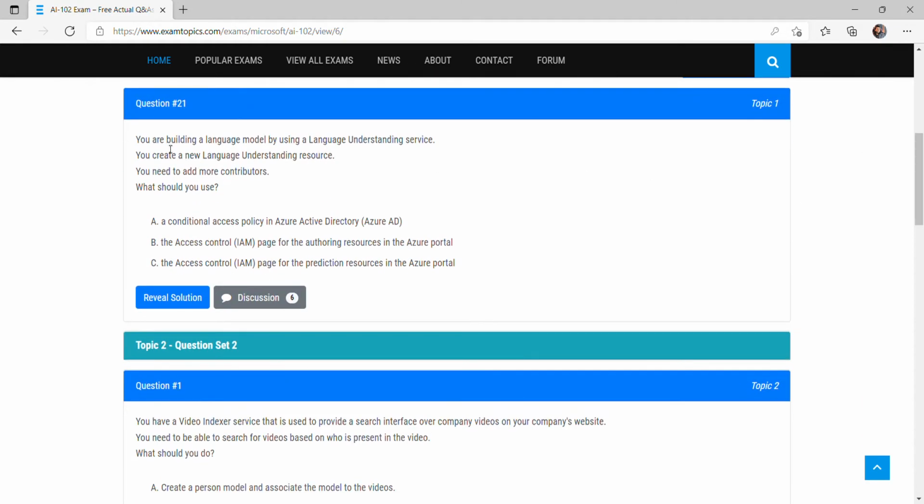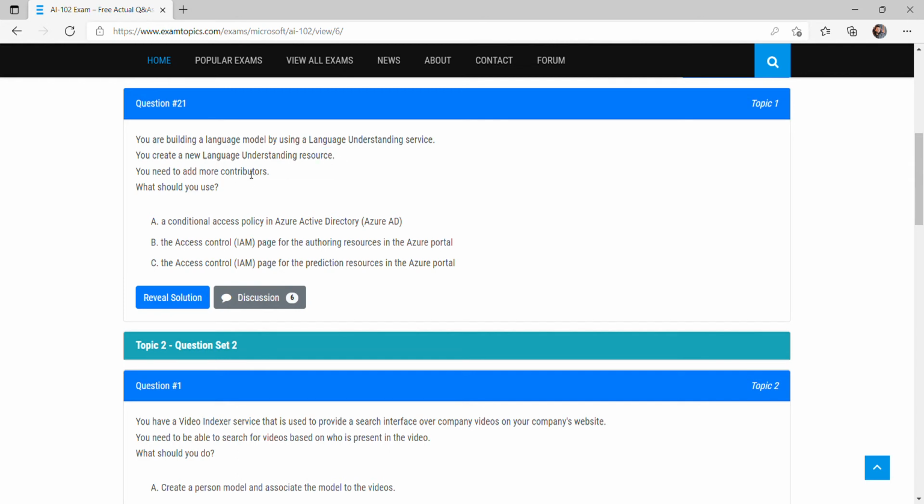Question number 21. You are building a language model by using the Language Understanding service. Language Understanding is a service in which we chat with the bot using our natural language, not using any predefined knowledge base. So we create a new Language Understanding resource. If we have to create a model, we first have to create a resource. So we have created a resource.